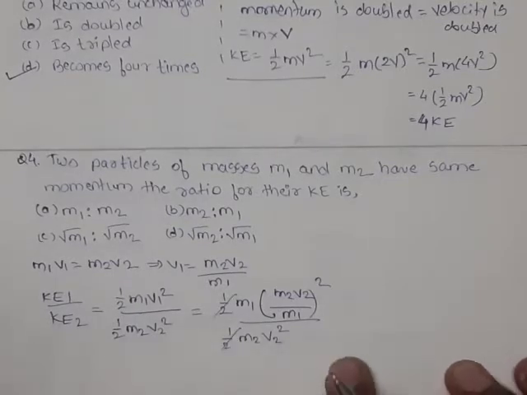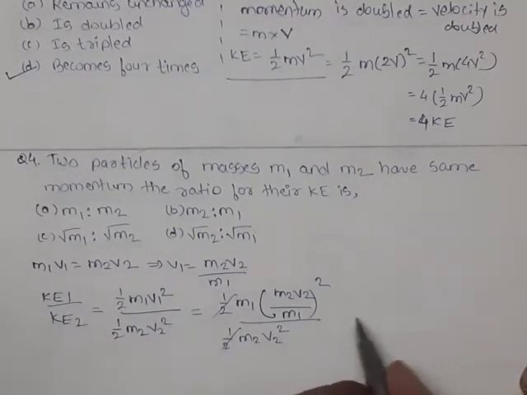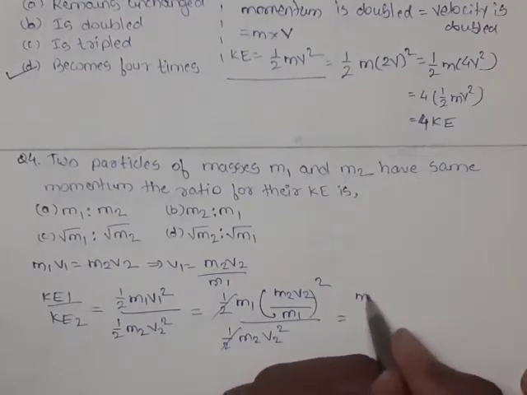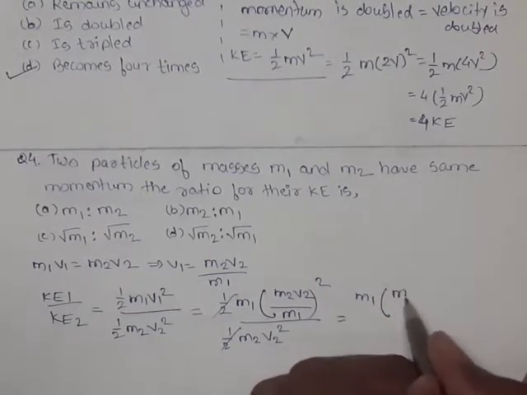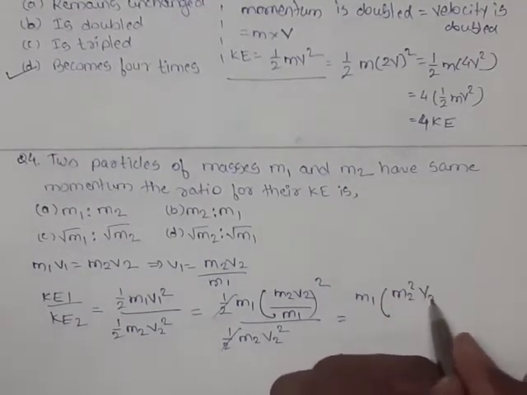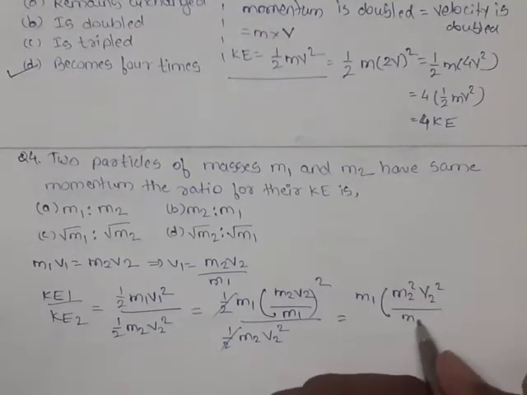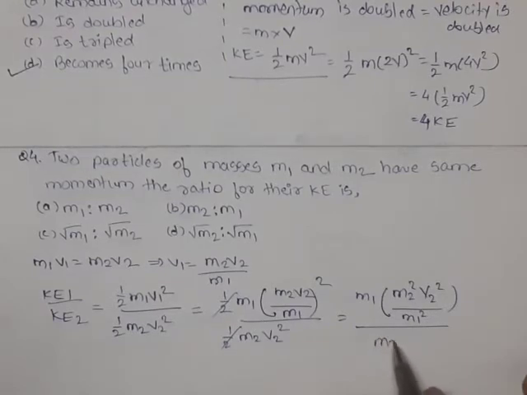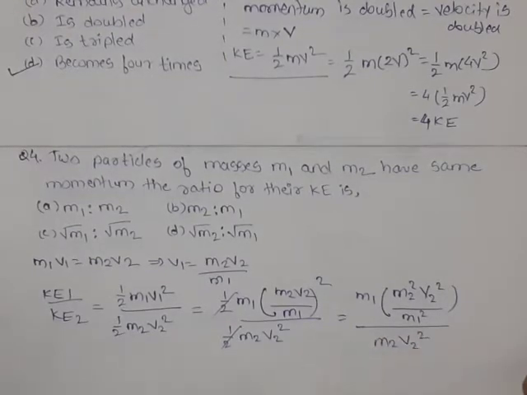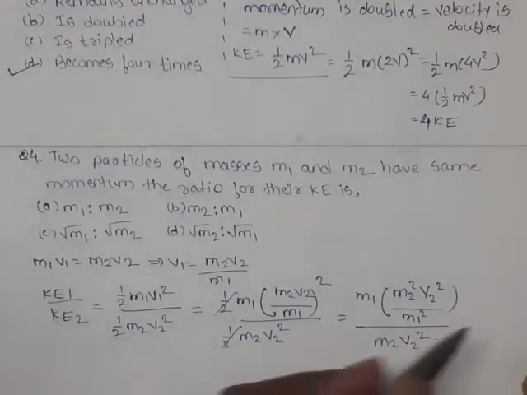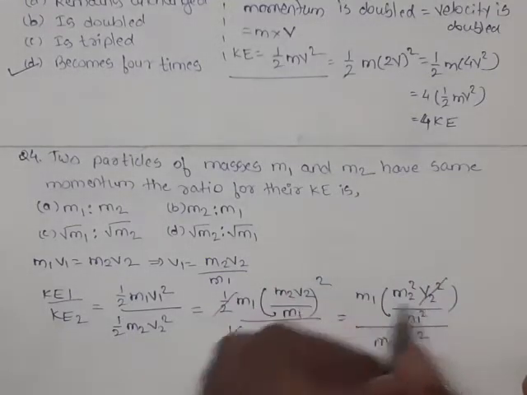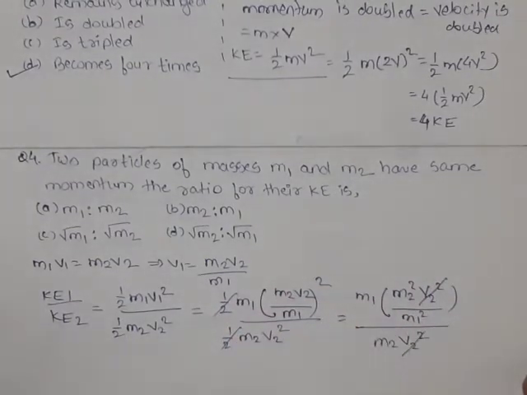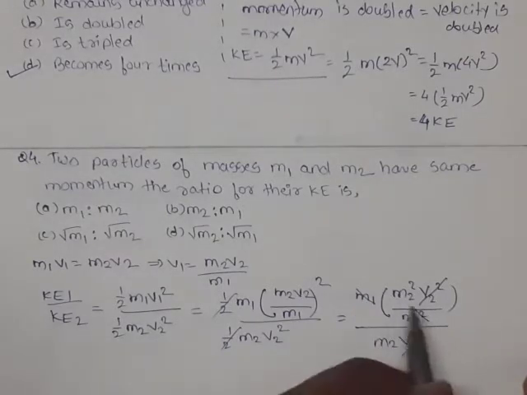The 1/2 gets cancelled from numerator and denominator. Expanding the bracket, we get m1 m2 square v2 square upon m1 square, over m2 v2 square. Here v2 square gets cancelled. This is m1 and this is m1 square, so one m1 gets cancelled.